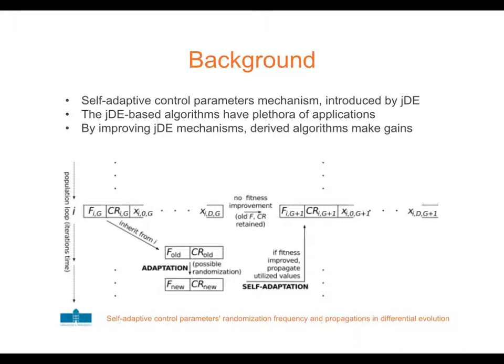The self-adaptive control parameters mechanism was introduced in the differential evolution algorithm initially in 2006 and works as follows. First, we change the values of F and CR based on the randomization frequency. This is seen as adaptation of control parameters. Then later on, if the changed control parameters vector is improved, its control parameters values are propagated. This is seen as self-adaptation of control parameters.